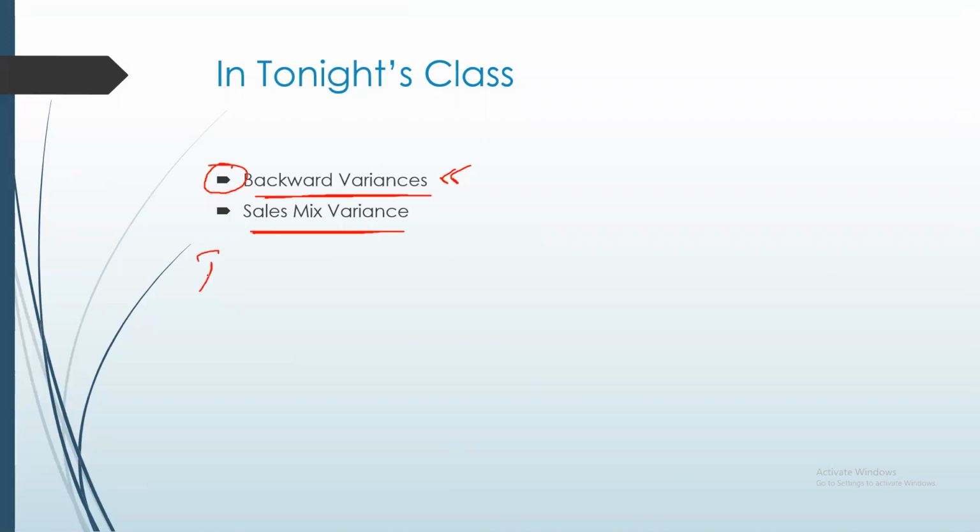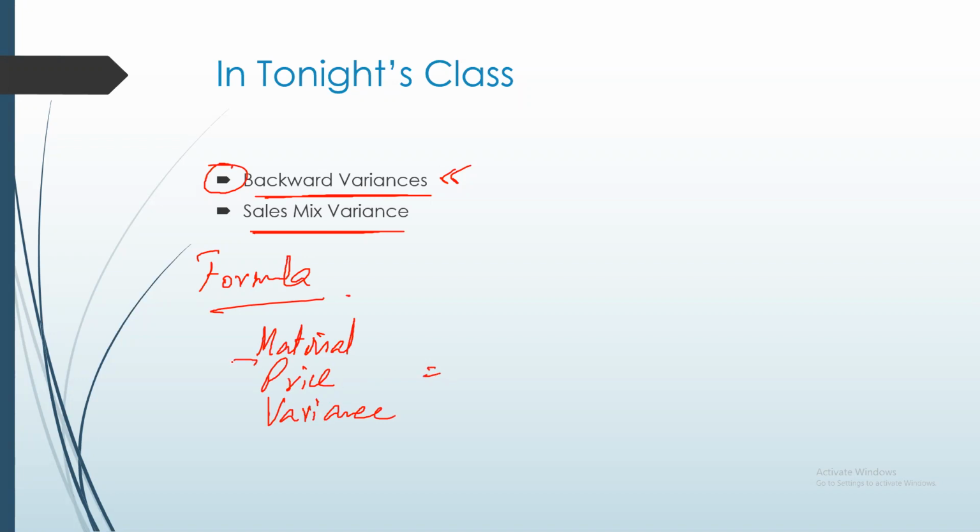First is the formula. The first thing that you should know is the formula. For example, if I ask you what is the formula for a material price variance, this is just a simple example. Speaking of the price variance, what do you understand by this term?